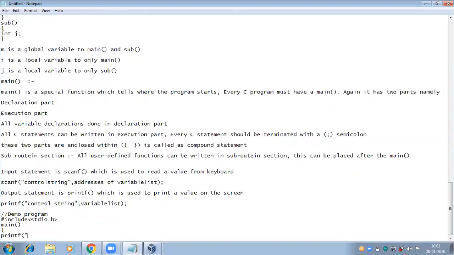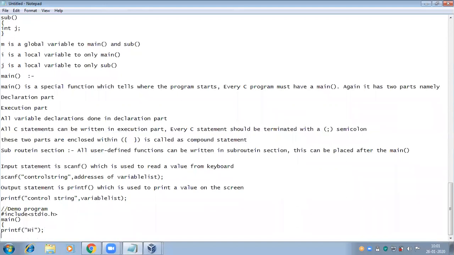In printf, here I'm giving hi. I'm not using the line sequence here. I just gave the string in the printf statement within the double quotation. Whatever string I give within the double quotation will appear on the screen, and in the result the cursor is waiting at the end of the string, because here I'm not using any line sequence, \n or endl.